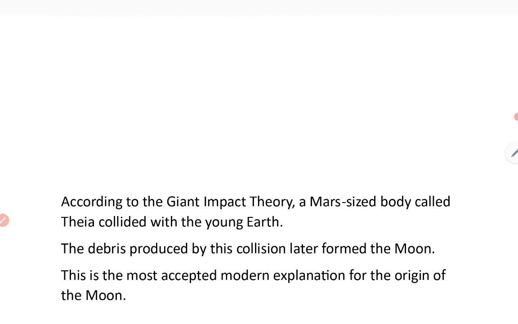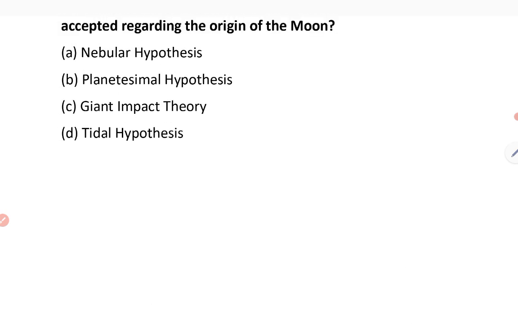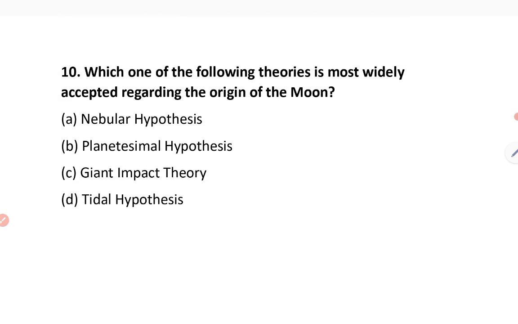As per the giant impact theory, a Mars-sized body called Theia collided with the young Earth, and the debris produced by the collision later formed the moon. So it is the most accepted modern explanation of the origin of the moon. So the answer to the tenth would be C, giant impact theory.